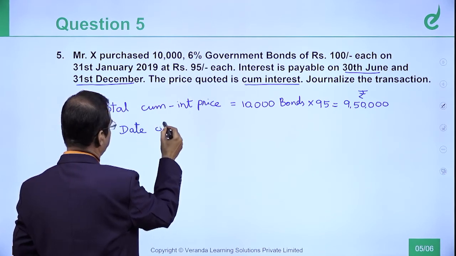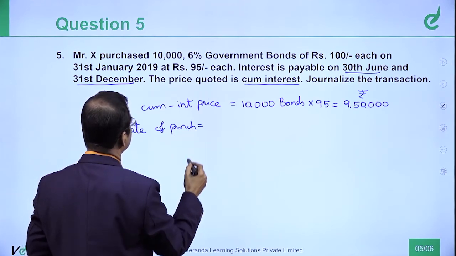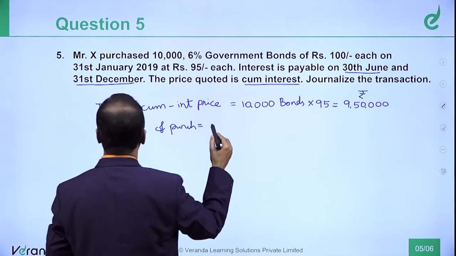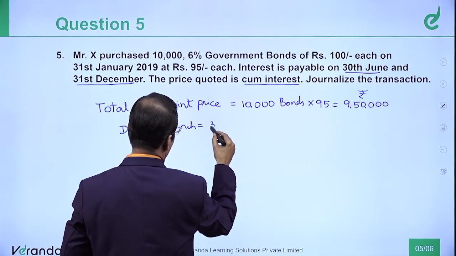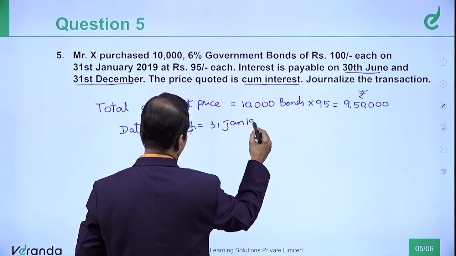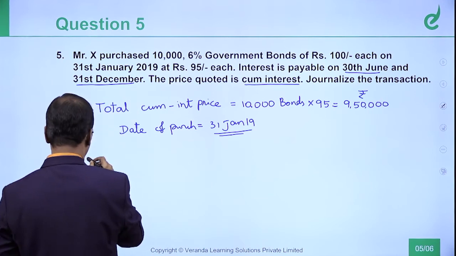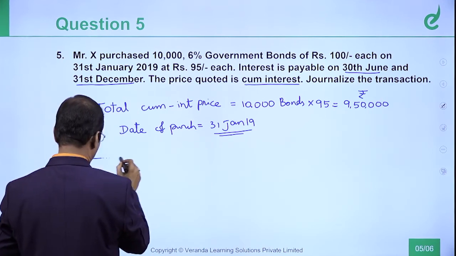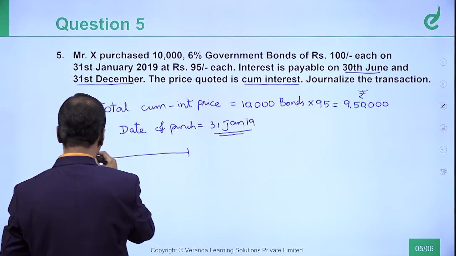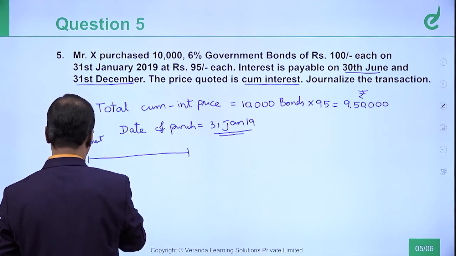Our date of purchase is actually 31st of January 2019. That is the date. So we have to take into account the interest from the last date of payment of interest by the company, or here it is government. They would have paid on 31st December.